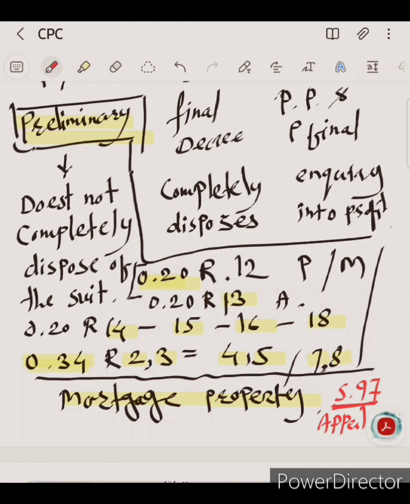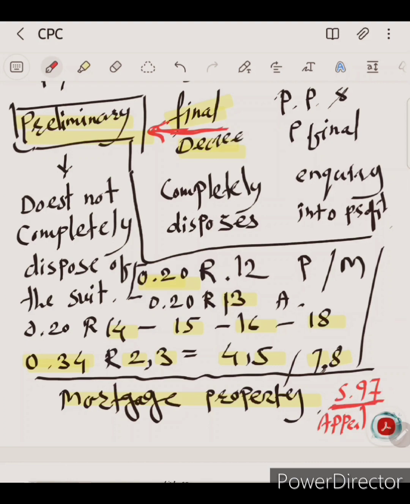A final decree depends on the preliminary decree. Such a final decree depends on the preliminary decree. So if an appeal against the preliminary decree succeeds, the final decree falls. Therefore, Section 97 says no appeal.